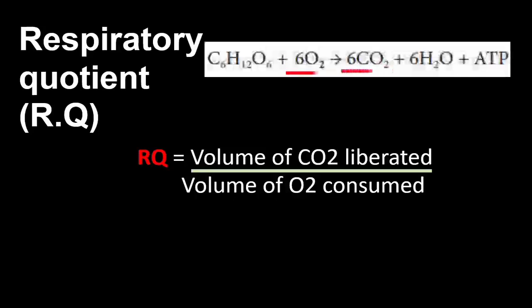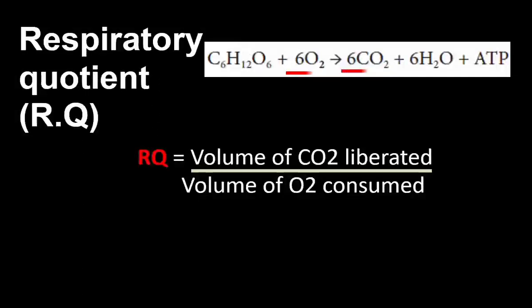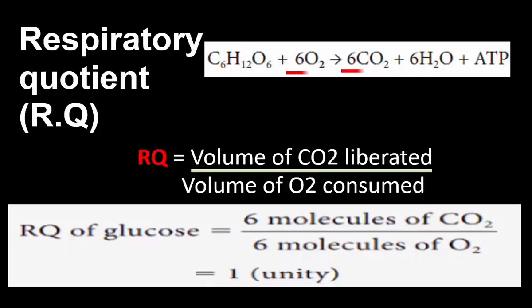C6H12O6, glucose molecule. Aerobic breakdown of glucose uses 6 oxygen and releases 6 carbon dioxide. So the respiratory quotient of glucose in aerobic respiration is 6 molecules of CO2 divided by 6 molecules of oxygen. The value is 1.